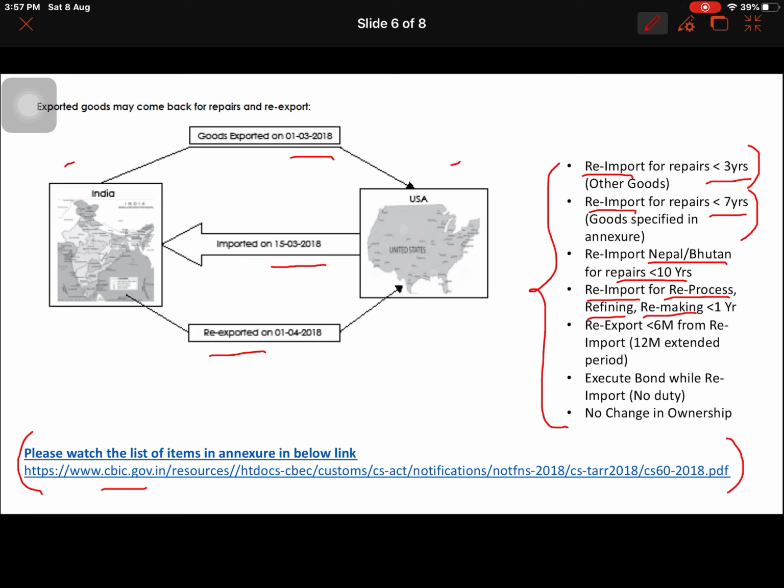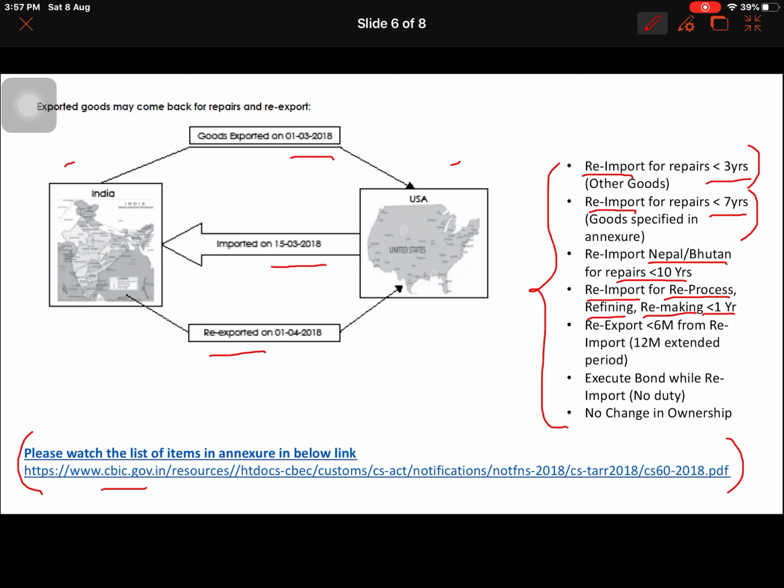Repairs may be a maximum of 5 to 10% of the cost of the item. But if it is reprocessing or refining or remaking, it will be at least 30 to 40% of the value of the good, which is high value. So for this kind of process they have given a 1 year period only. The re-import for this kind of process needs to happen within 1 year.